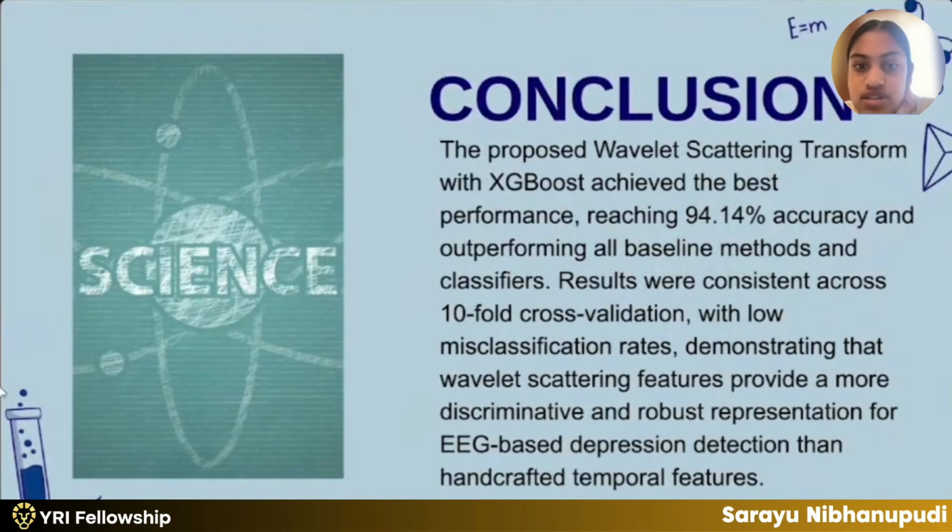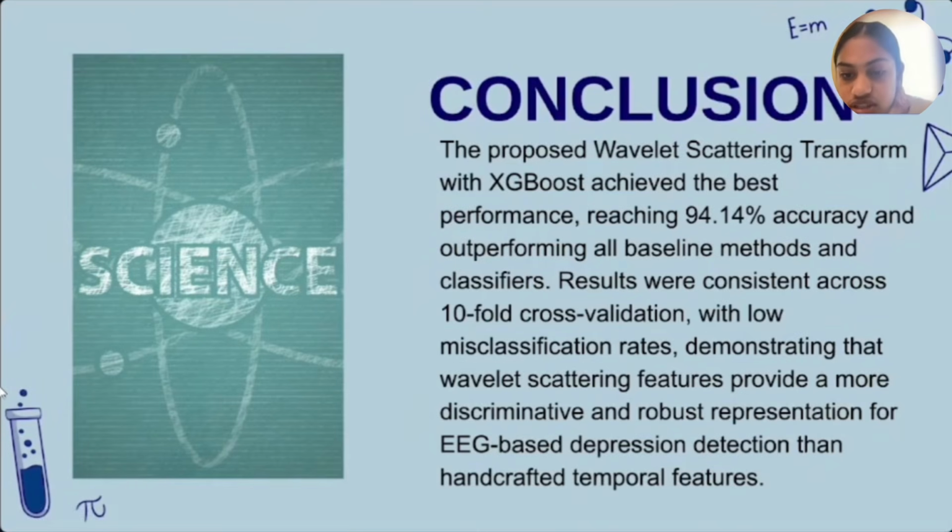And the conclusion that we reached is that the proposed wavelet scattering transform with XGBoost achieved the best performance, reaching 94.14% accuracy, and it outperformed all baseline methods and classifiers. Results were consistent across the 10-fold cross-validation, with low misclassification rates. That demonstrates that wavelet scattering features provide a more discriminative and robust representation for EEG-based depression detection than handcrafted temporal features. Thank you.